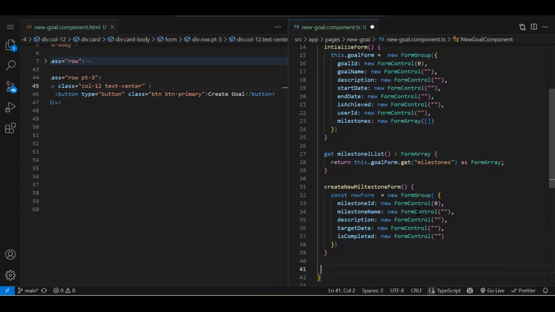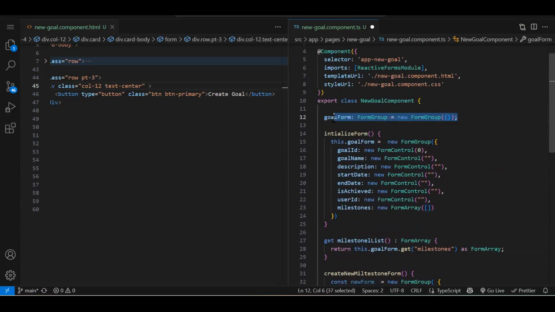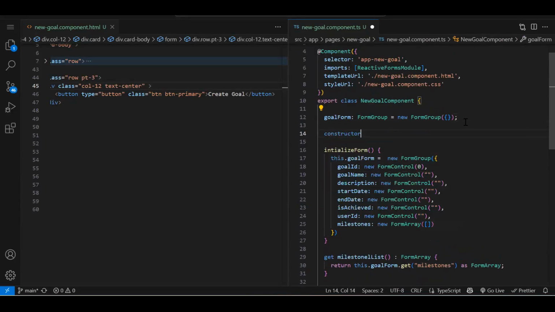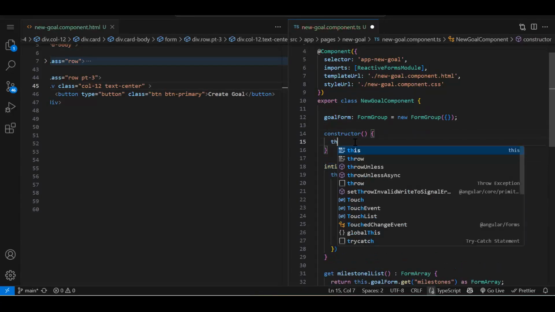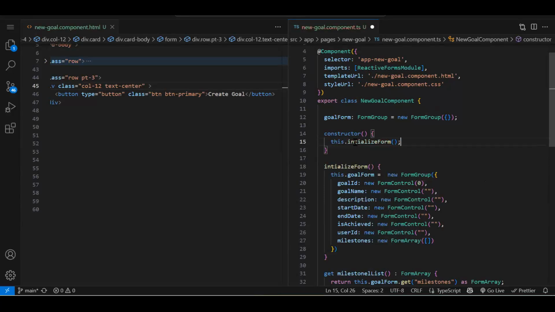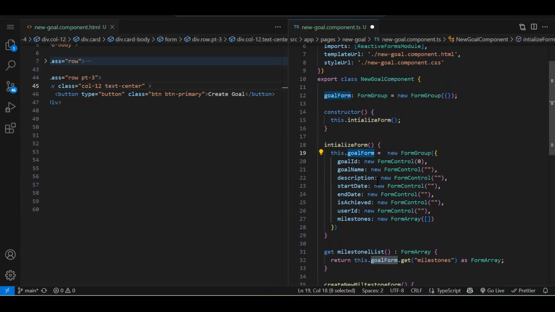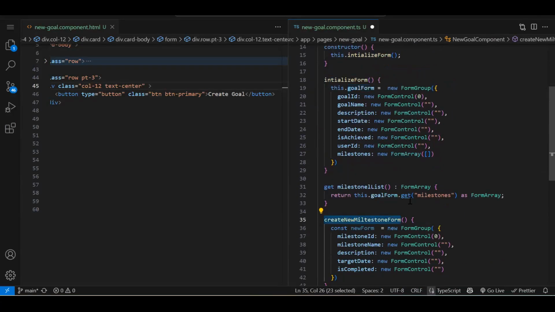So initially what we are doing, we have just created a goalForm. Then we have an initializeForm method. Inside that we are initializing a form with the parent fields. Now in milestone, we have to push this, right? So after this, we will create our constructor. Now this function we need to call on page load. So this function will actually initialize our goal form. After that, we need to call this function.